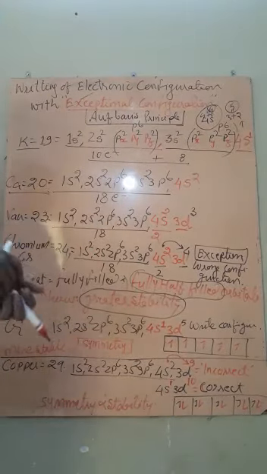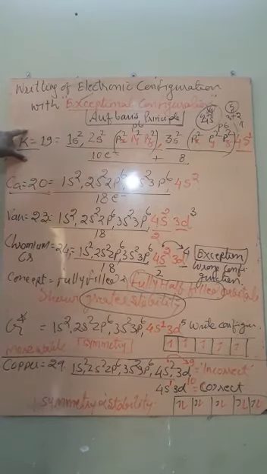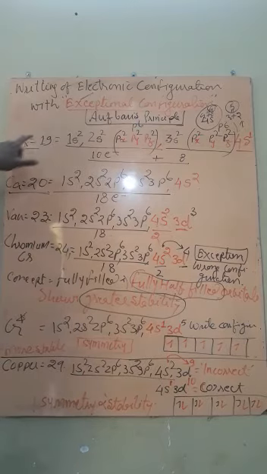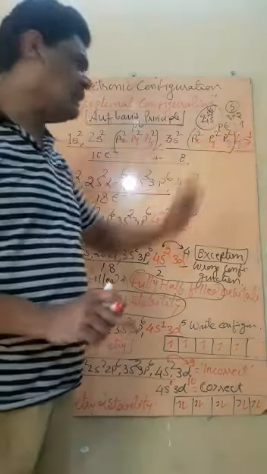Students, if you have to write the configuration for ions, like for the K cation, that is a single cation. K cation means one electron is removed. In this sense, you have to remove this electron.